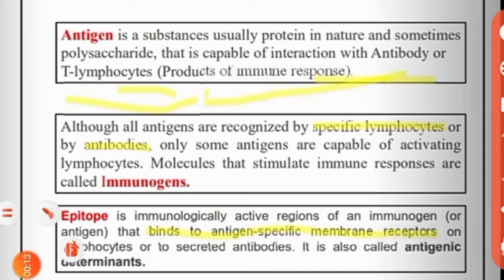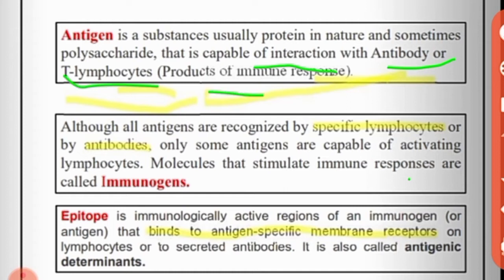What are antigens? An antigen is a substance, usually protein in nature and sometimes polysaccharide in nature, that is capable of interacting with the antibody or T lymphocytes and producing an immune response, and that's why we call it an antigen. An antigen is only a substance. Protein natures are tertiary structures. Suppose antigens are tertiary structures, every type of structure, that's protein nature.